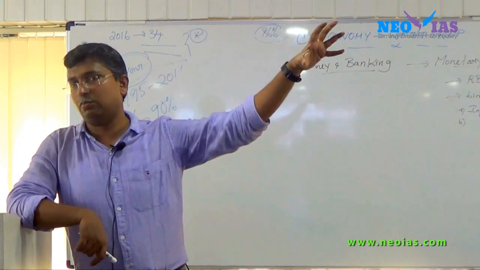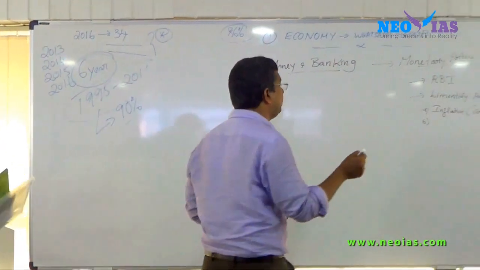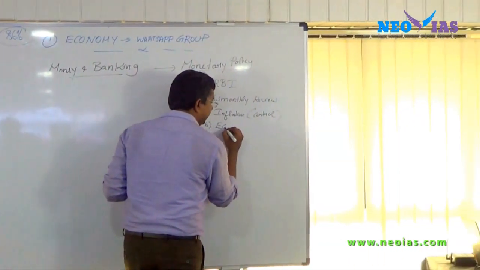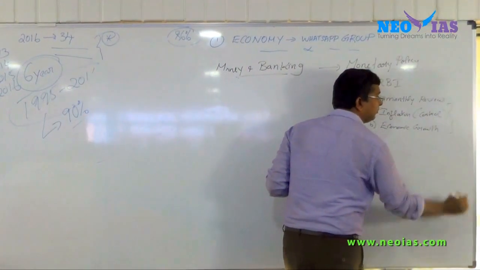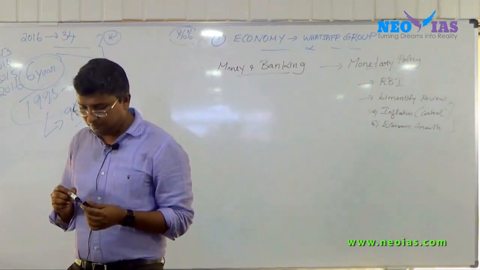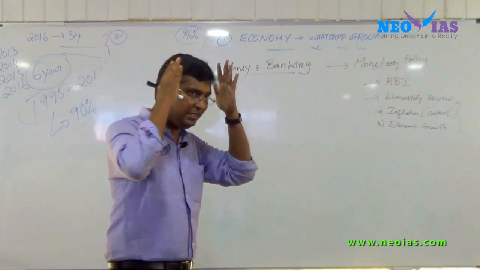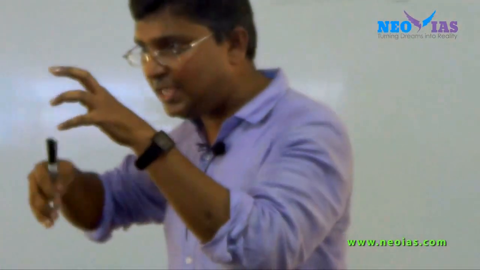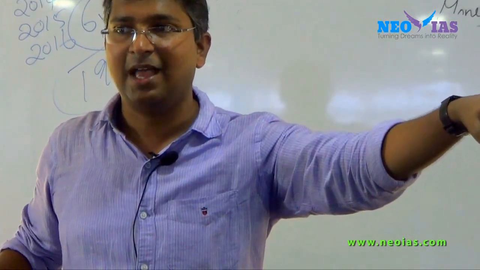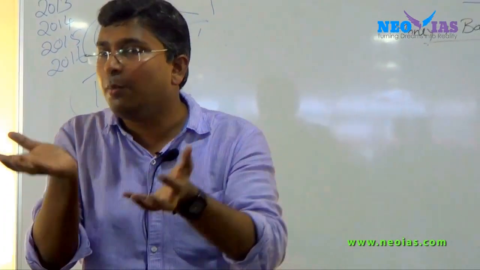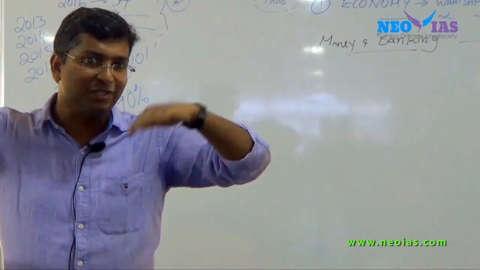While controlling inflation, it has given importance to economic growth also. It needs to do a balance with this. The economy also has to grow. Keep this in mind, this is a very interesting point. RBI has to control inflation. RBI has to ensure that the economy grows. But both the actions have to be different.